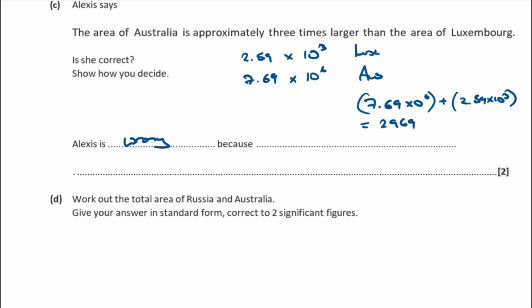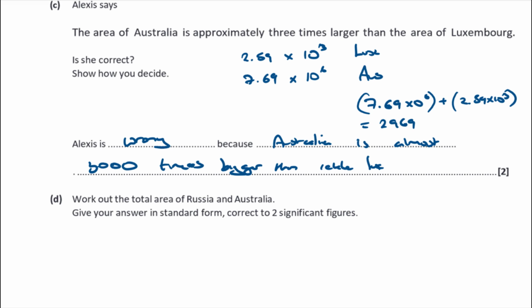Okay, so Alexa is wrong because Australia is almost 3,000 times bigger than Luxembourg. Okay, you don't have to write if you don't want to. Right, so Australia is almost 3,000 times bigger. I didn't write my 3 very well either there. 3,000 times bigger than Luxembourg there.